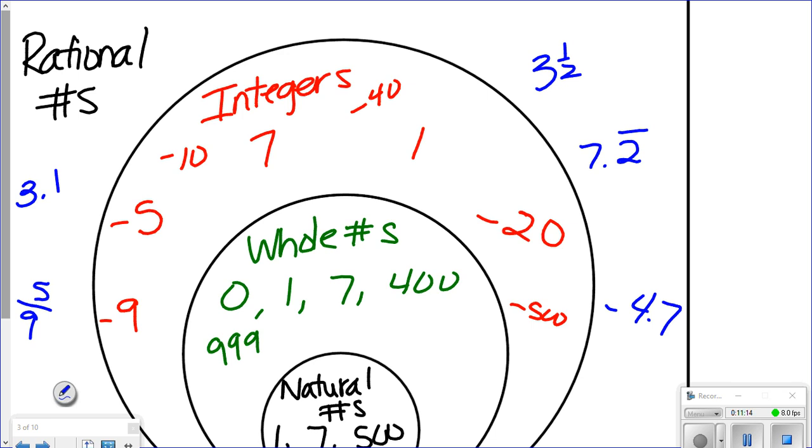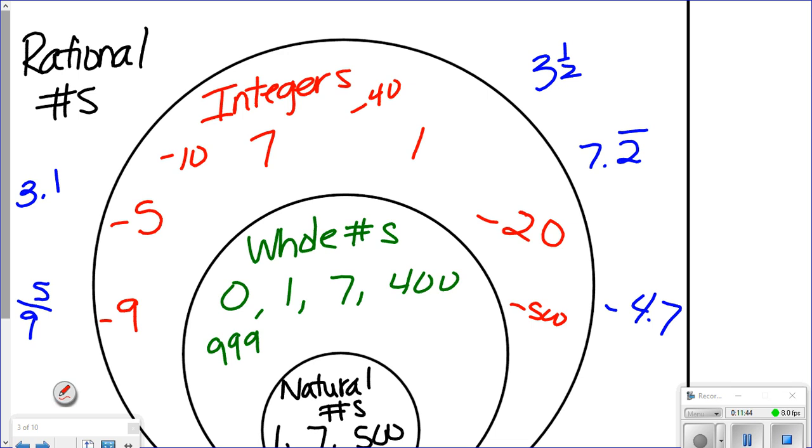Notice how everything in the circle is a whole number pretty much, though. No negatives or fractions or decimals. Pretty much, yeah. That's why we put rational numbers at the beginning. All these things on this side are rational numbers. Okay? Yep, repeating numbers are also rational because they can be turned into a fraction. You just don't know how to do that yet. That's what I'm going to show you today. I'll talk about that in a second.